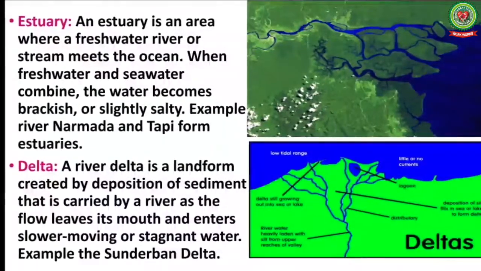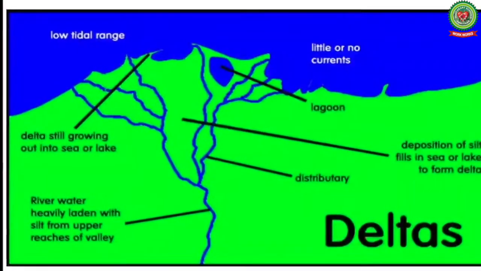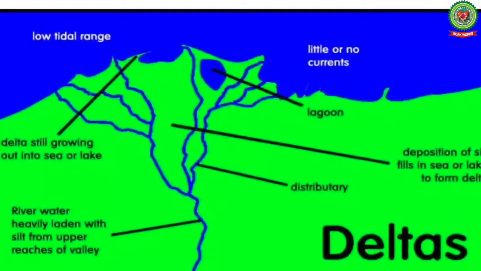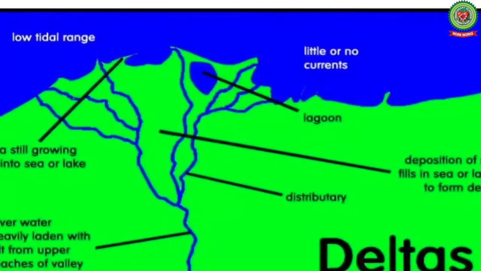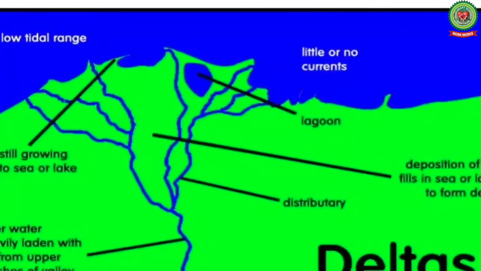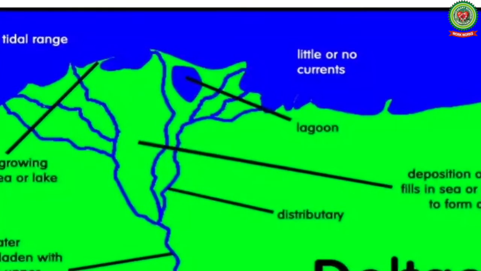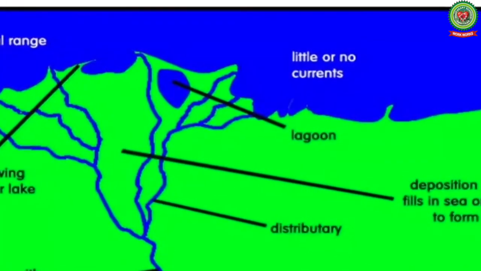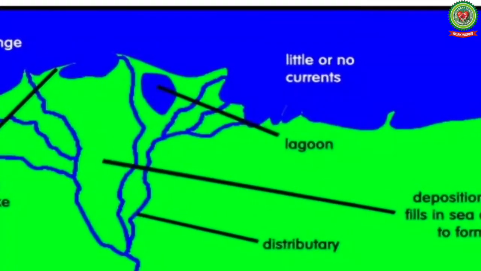Next, we have the term delta. A river delta is a landform created by deposition of sediment that is carried by a river as the flow leaves its mouth and enters slower moving or stagnant water. It means that a delta is formed at the point where a river falls in an ocean or sea.